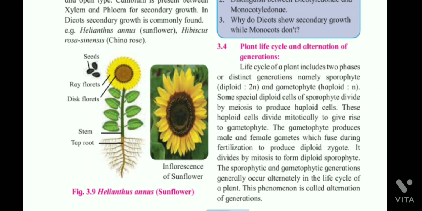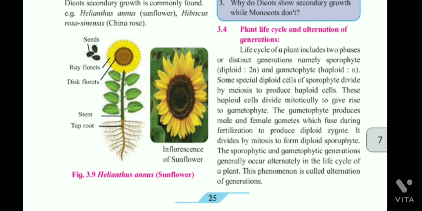3.4 Plant life cycle and alternation of generation. Life cycle of a plant includes two phases or distinct generation, namely sporophyte diploid 2n and gametophyte haploid n. Some special diploid cells of sporophyte divide by meiosis to produce haploid cells. These haploid cells divide mitotically to give rise to gametophyte.